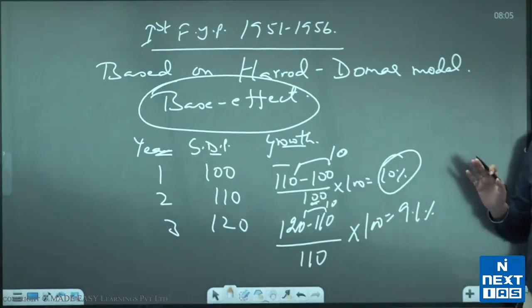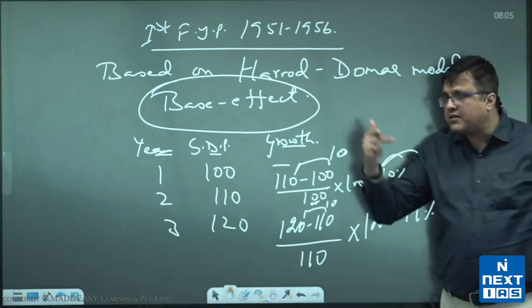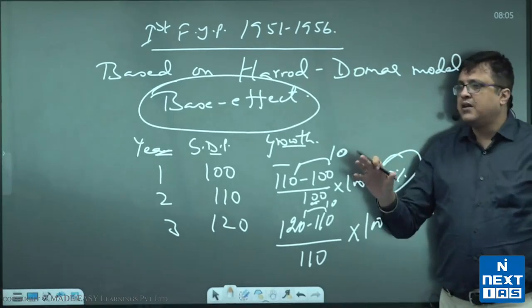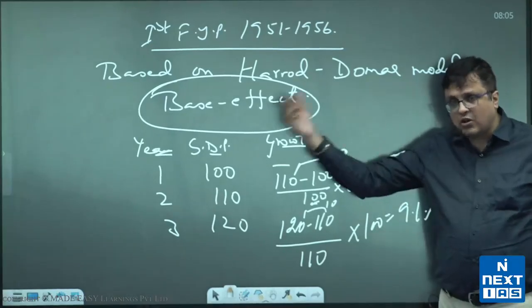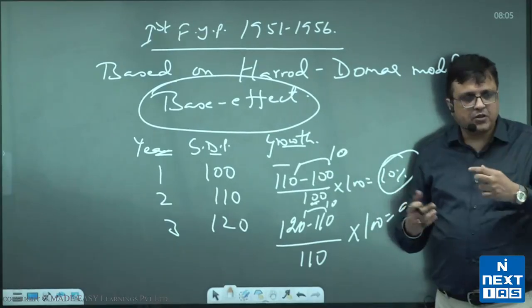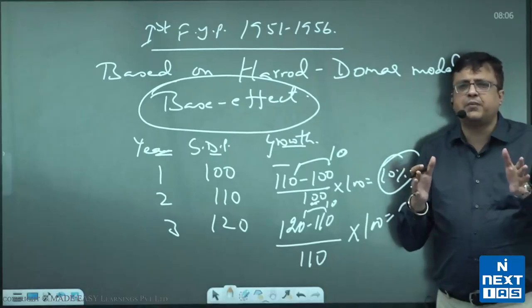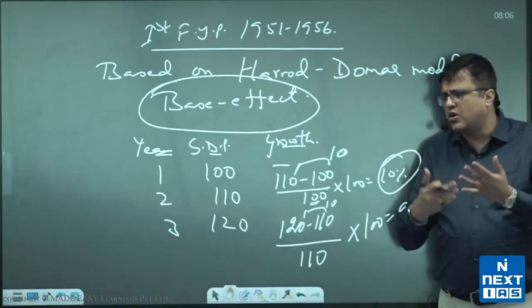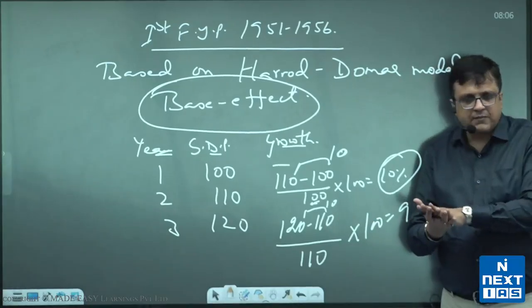Do I believe all of us are clear on this? So whenever you hear the word low base effect, high base effect, that kind of a thing, always think in terms of from what level did the growth happen. For example, inflation is expected to come down this year because last year already inflation was very high, so there is a high base effect. Do I believe I reach you on that? So that is the idea of base effect. Whenever you read in newspapers that this growth is high, this growth is low, this percentage changes more, that is because of the base effect on which you are considering it.